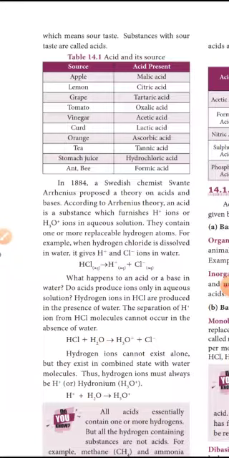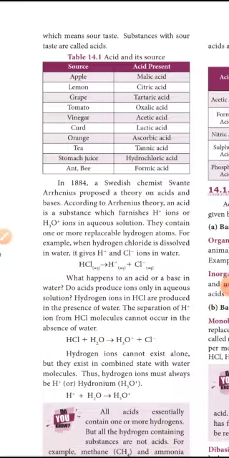Apple, lemon, grape, tomato, vinegar, orange, curd, tea: these we use in our day-to-day life. Stomach juice means our body's metabolism is carried out by means of hydrochloric acid, which is secreted in our stomach. And a bee is an insect, so its sting contains formic acid.